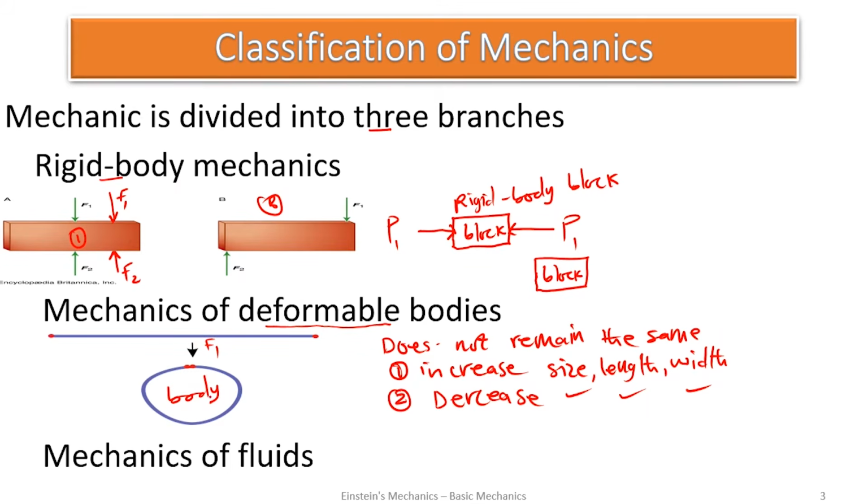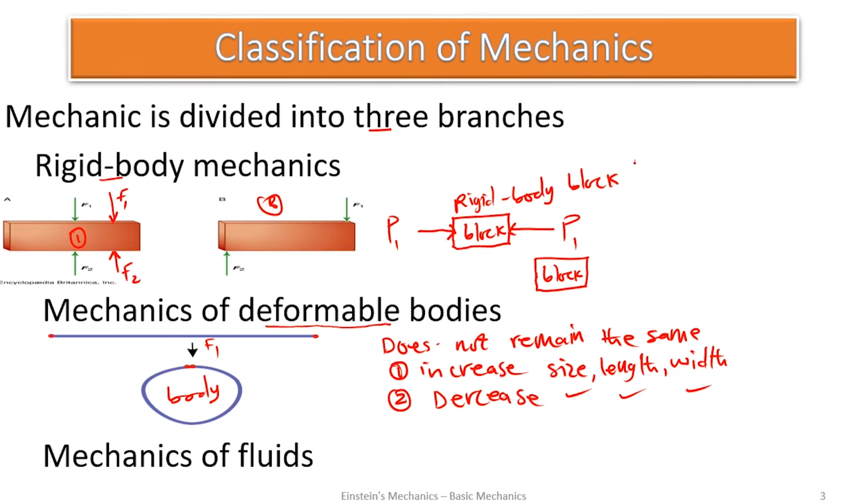We can see this was a perfect circular body, but as the force is being applied, it is going to change from the perfect shape it was to a deformed shape. After the force F1 is removed, this body will no longer return to its original shape. If it was circular, now if this force is removed, this body will not attain its perfect shape. Therefore, it is classified to be a deformable body.